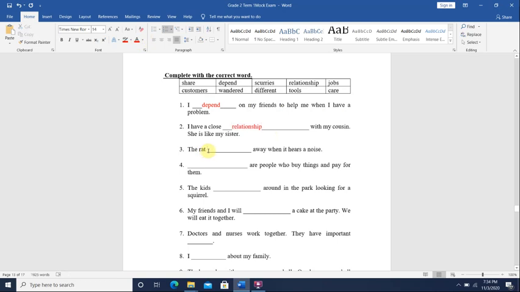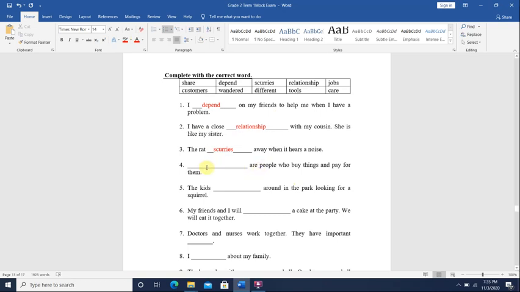The rat blank away when he hears a noise. The rat scurries away when it hears a noise. It runs away quickly when it hears a noise.